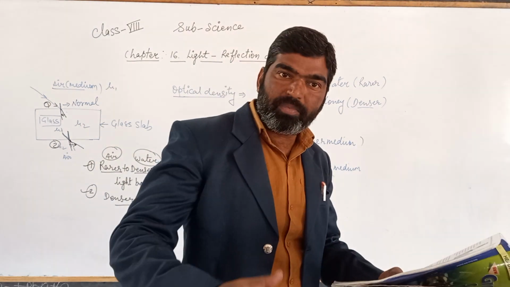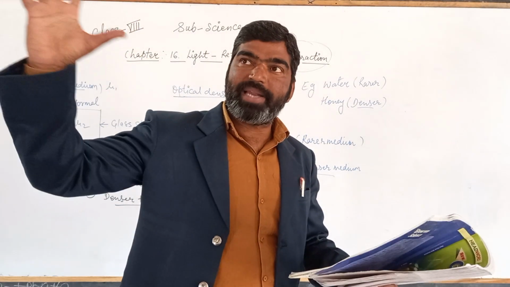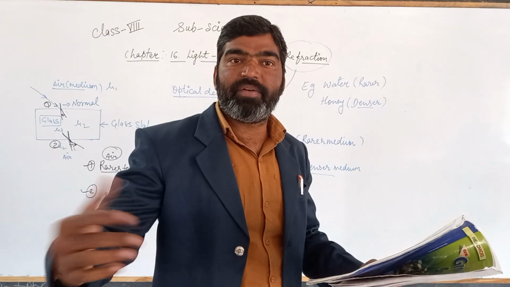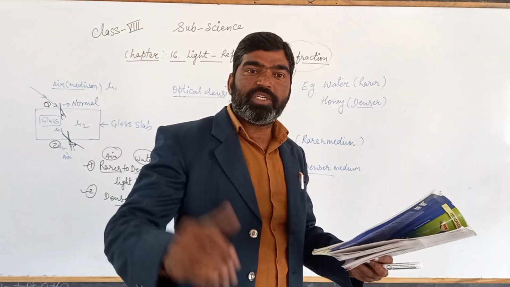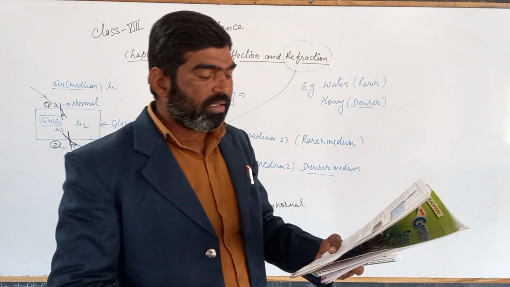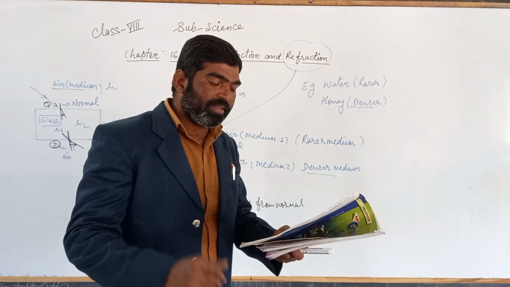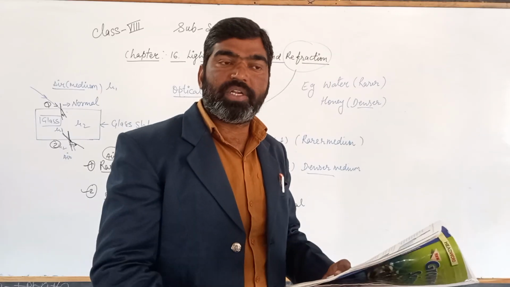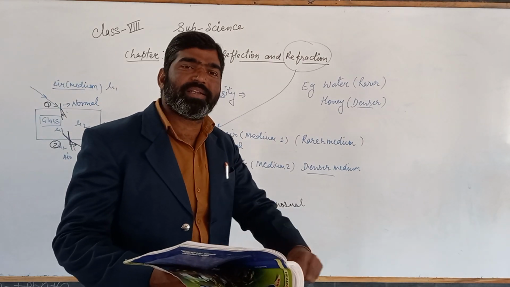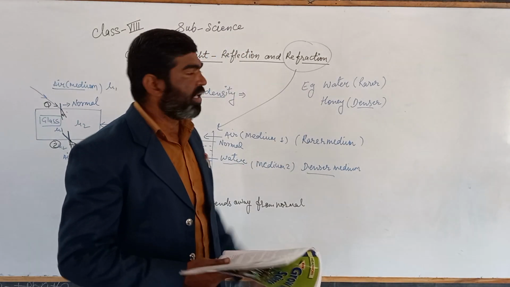So when light passes through a different medium, the light that is coming from the stars passes through many different mediums like air and vacuum. Due to this change in the medium, the speed of light is also changed, and we can see this light deviated from its path, and we see the zigzag or twinkling form of stars. So these are all real applications, or you can say real examples from our daily life where we observe the process of refraction.